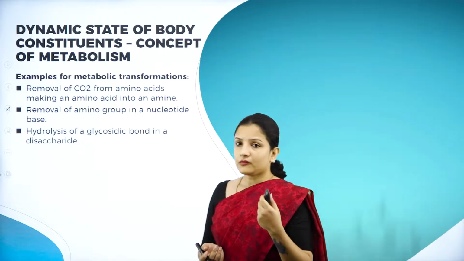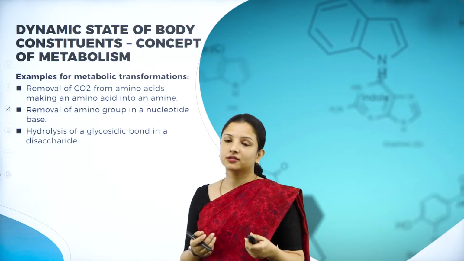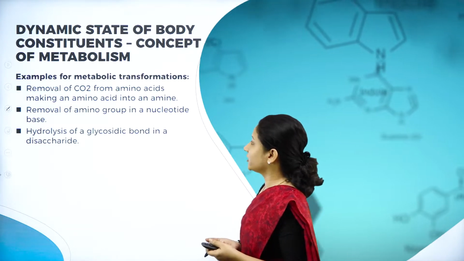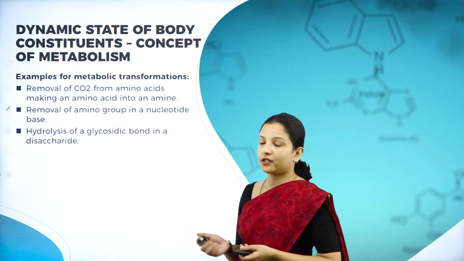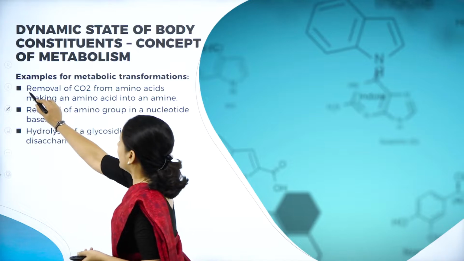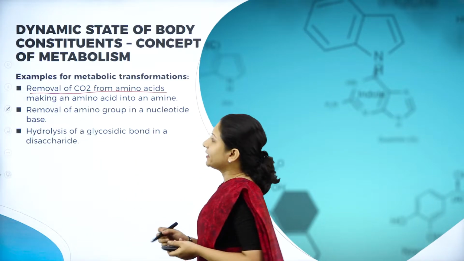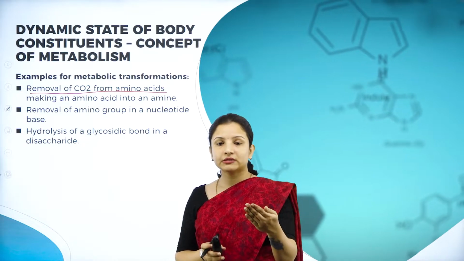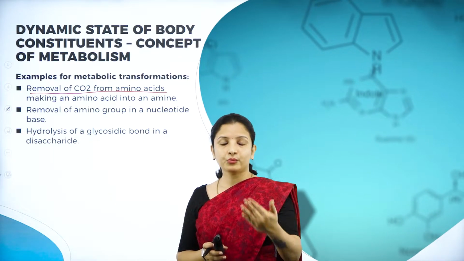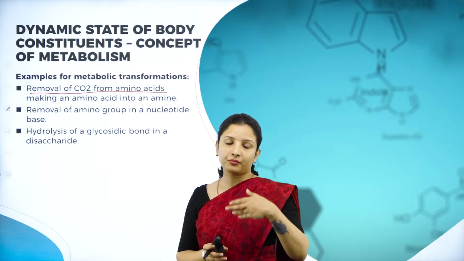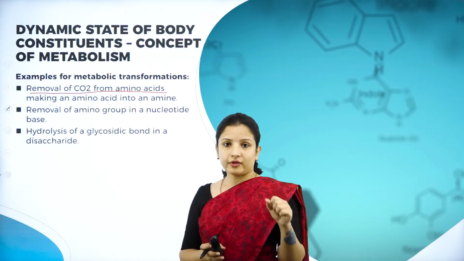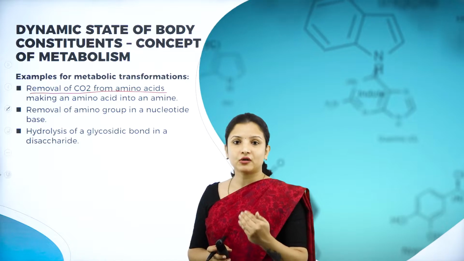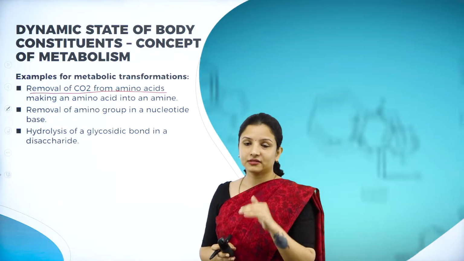So here we can explain metabolism by taking one particular example of metabolic transformation, that is the removal of carbon dioxide from an amino acid. I told you what turnover is. Turnover can result in either the making of a chemical compound or the breaking of a chemical compound. Here a breaking of a chemical compound is occurring. Why am I using the word breaking? Because here carbon dioxide is being removed. From where is it being removed?